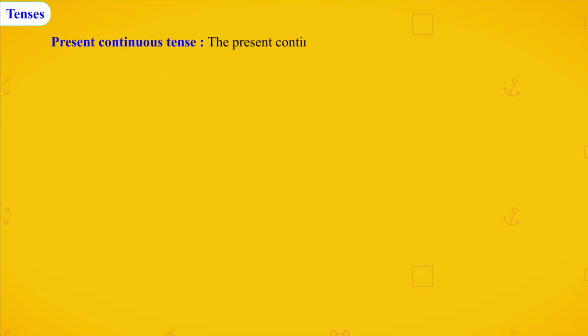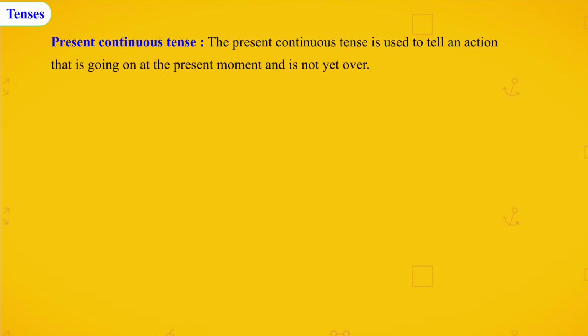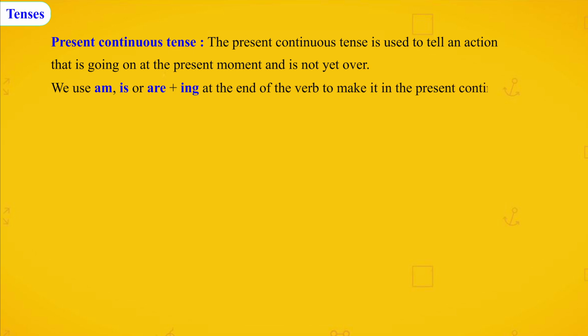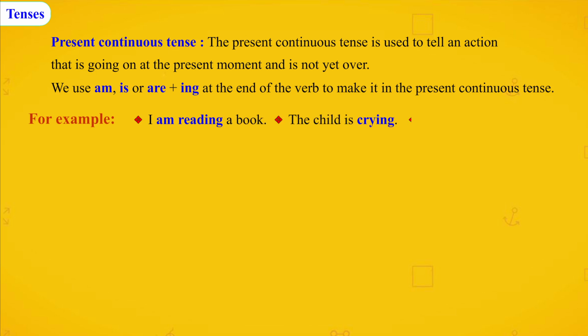Present continuous tense. The present continuous tense is used to tell an action that is going on at the present moment and is not yet over. We use am, is or are plus ing at the end of the verb to make it in the present continuous tense. For example, I am reading a book. The child is crying. The horses are galloping.